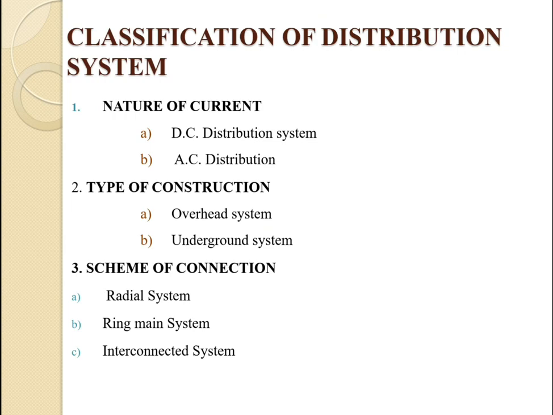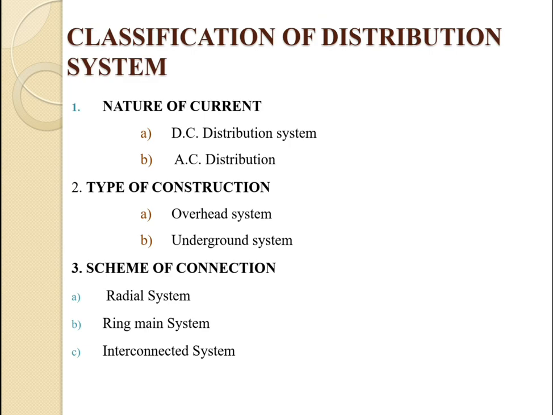Now we are going for the classification of the distribution system. The classification of the distribution system comes inside three categories. First one is the nature of the current. Second one is the types of construction. And third one is the scheme of connection. Again, all three categories can be divided into different categories.